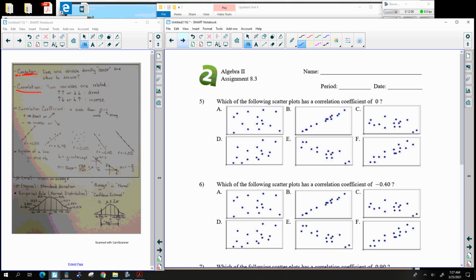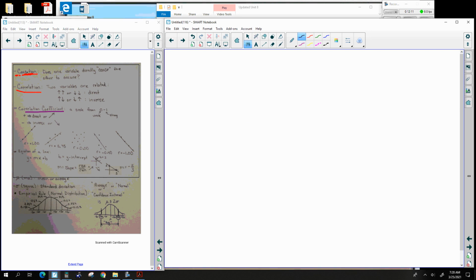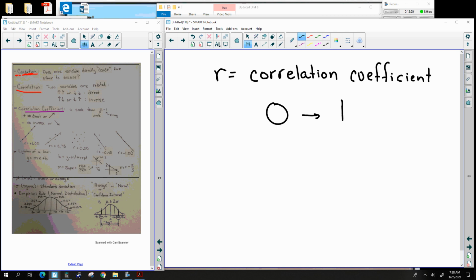All right, now, the next item, if you look at our side formula sheet, is the correlation coefficient. A correlation coefficient is denoted by the letter R, and it is on a scale from 0 to 1. 0 is very weak, and 1 is very strong.